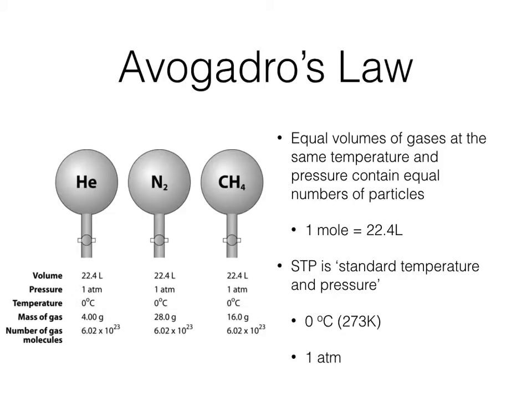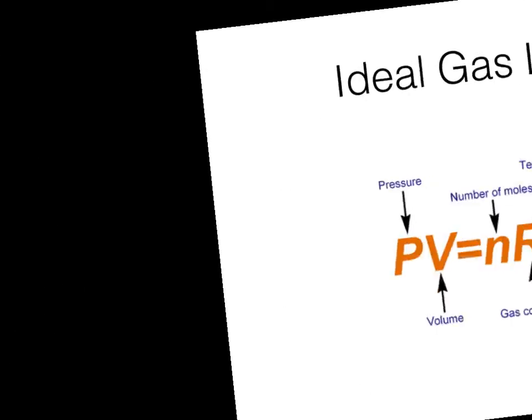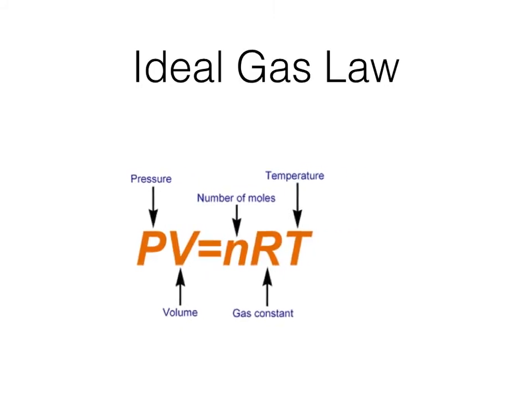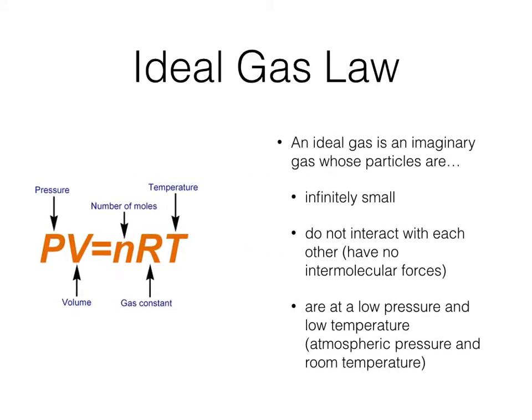Now, ultimately, all of these laws combine into what we call the ideal gas law. PVNRT, PV equals nRT. So you can see that P is pressure, V is volume, n is the number of moles, R is the gas constant, we'll be talking about that, and T is temperature. Now, the key point about an ideal gas law is it's an imaginary gas. Any gas at room temperature and atmospheric pressure will behave like an ideal gas.